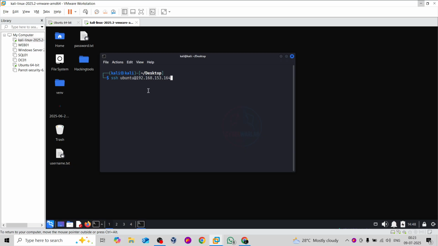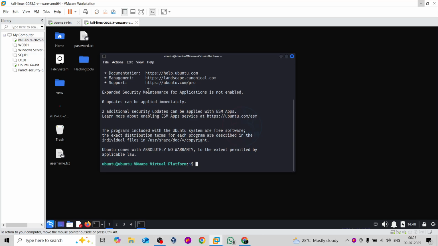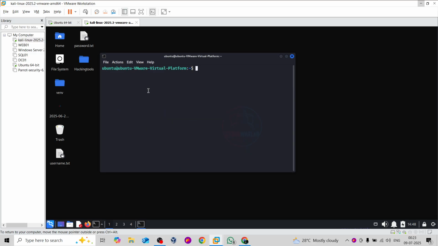So I'll click the enter button, and yes, we're going to authenticate with this device, and now we'll press enter, password. So let's see, and boom, now we can see that we are inside the Ubuntu machine, as I already know the password. But again, this is not the main motive of this video. Here we're going to perform the privilege escalation. I have already created the root bash file, and if you want me to help you create such a file, I can help you out.